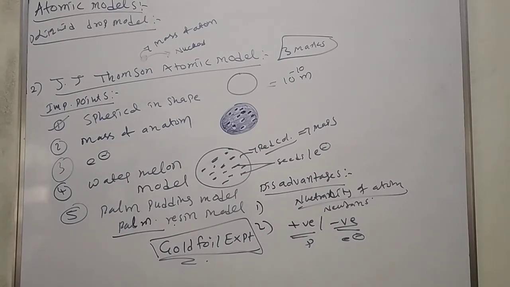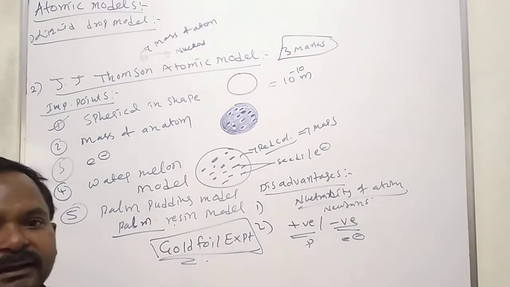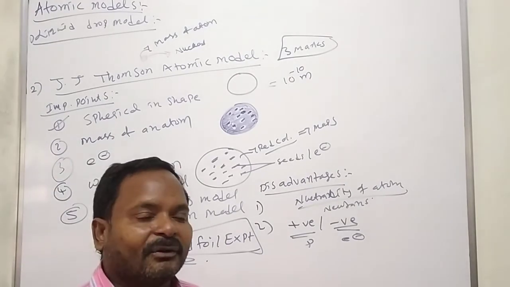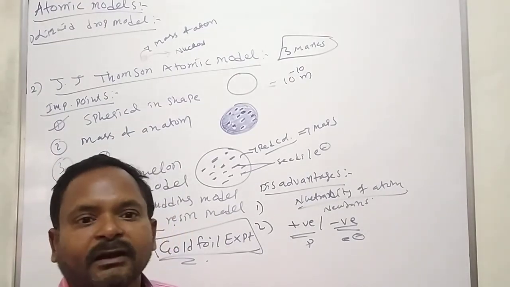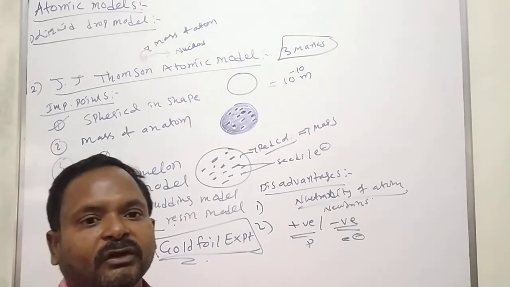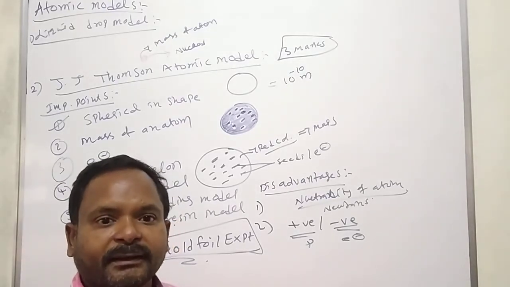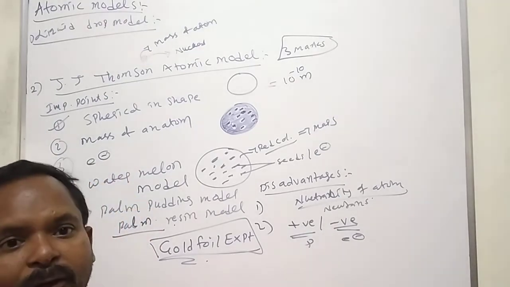That also leads to the explanation of Rutherford's atomic model. It is the best and successful atomic model, the first successful atomic model in the chemistry of atoms.